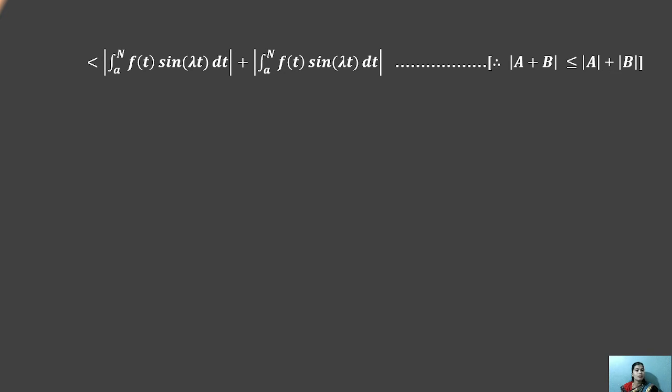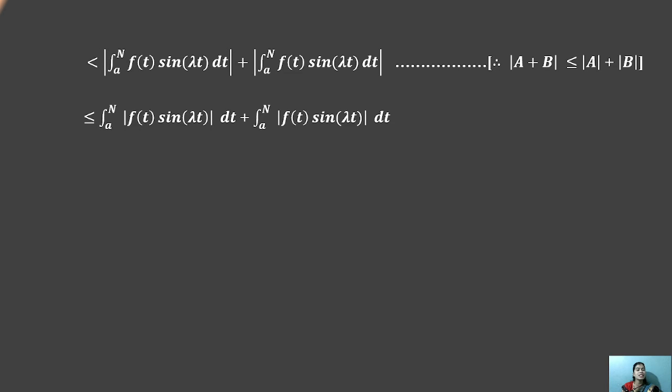This uses the formula for the modulus: the modulus of a plus b is less than or equal to the modulus of a plus the modulus of b.